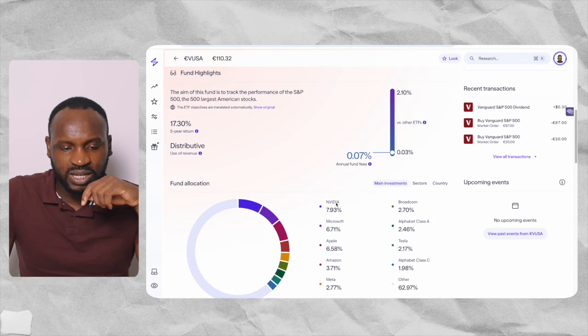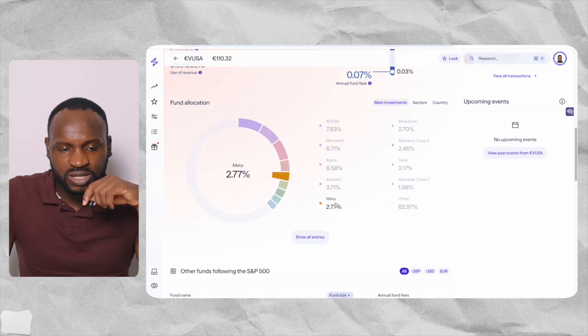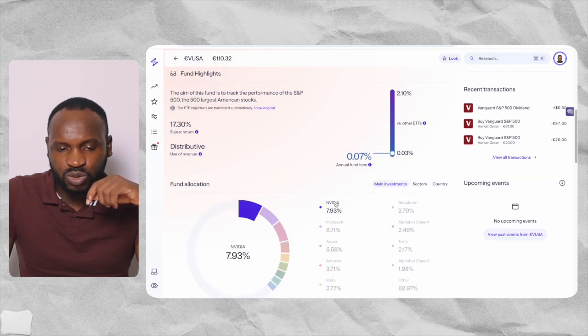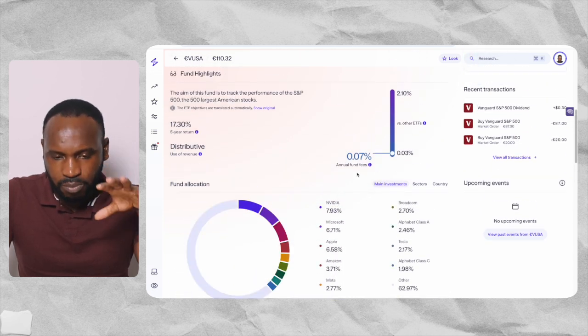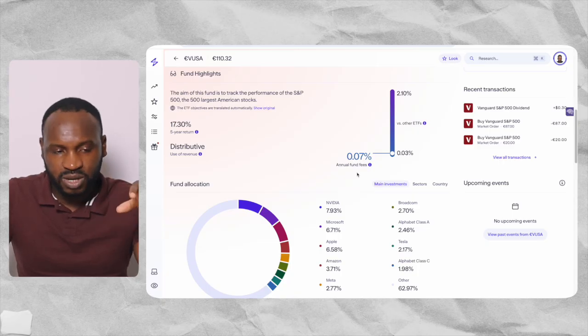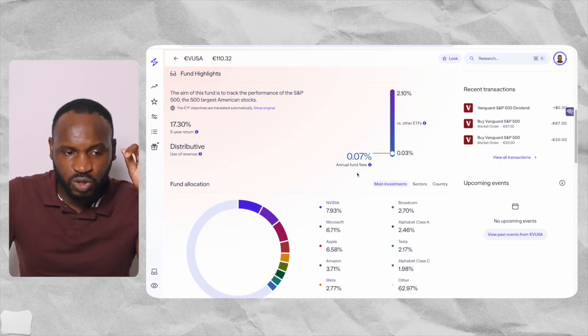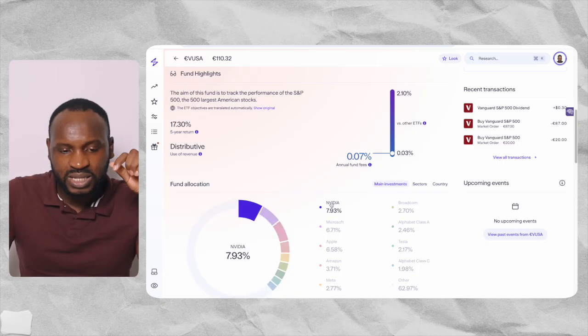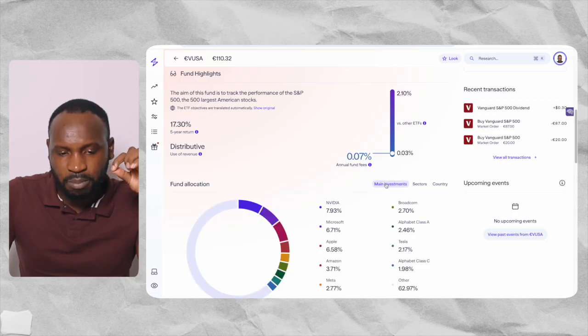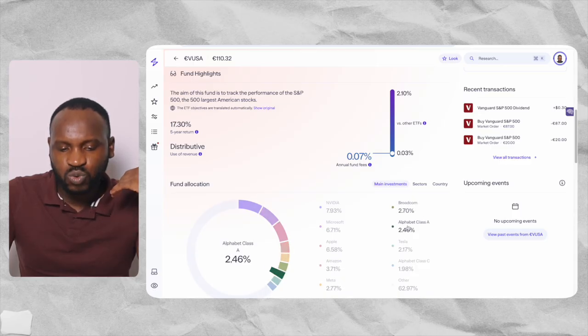So when I scroll down here, you are going to see the companies held in this fund, which is called VUSA. When I click main investments, you can see Nvidia, Microsoft, Apple, Amazon, Meta, and so on and so on.